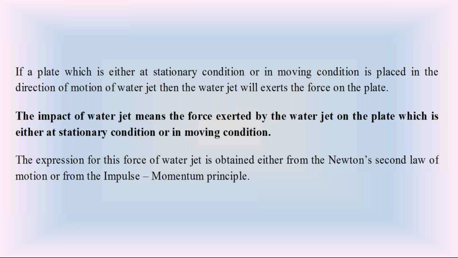In unit 3 we have many combinations of metal plates in front of the water jet. So dear students, please everyone understand this impact of water jet in part 1 of unit 3. Impact means hitting. The water jet is hitting the metal plate. We consider the water jet coming out from the nozzle, and we assume a metal plate in front of the nozzle.